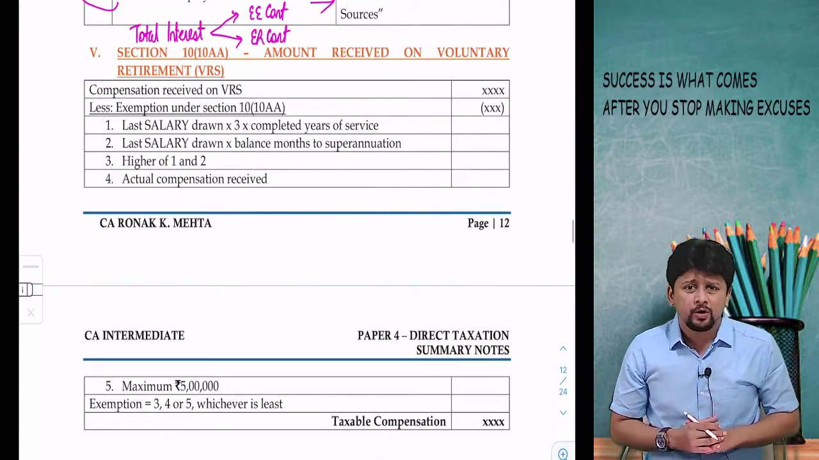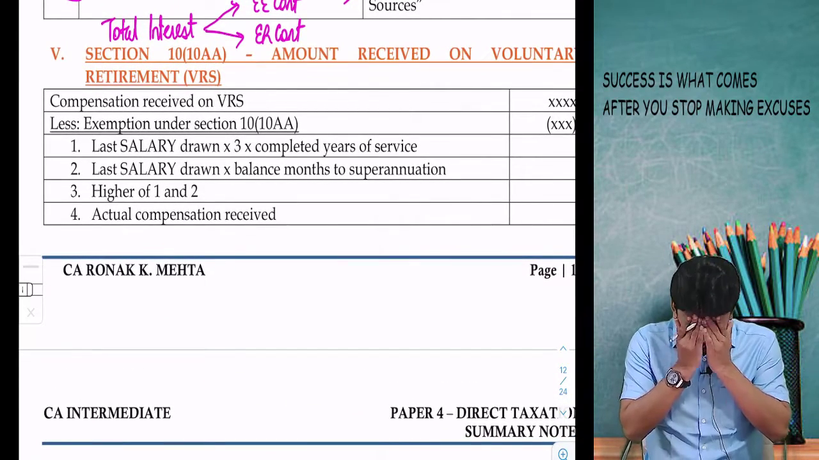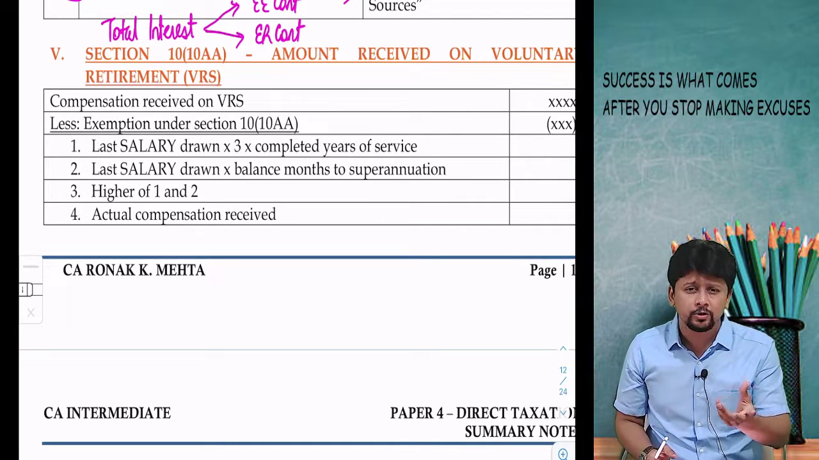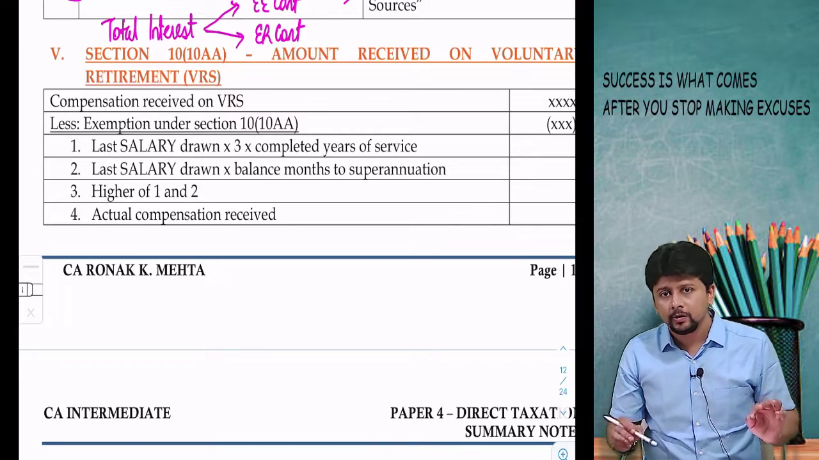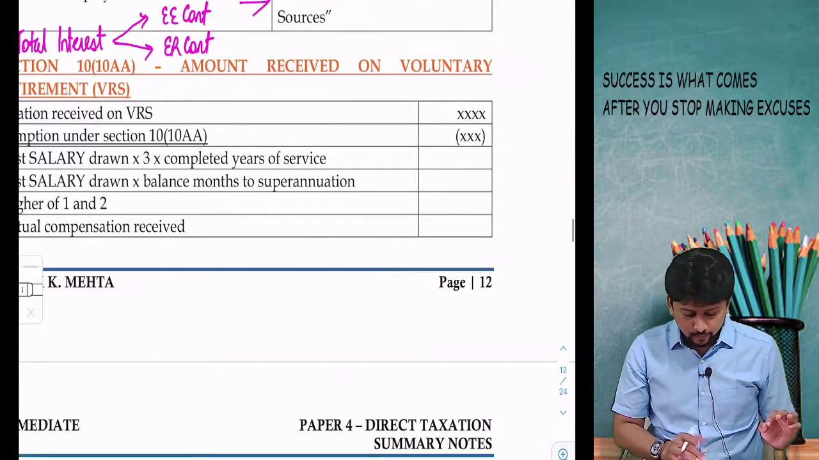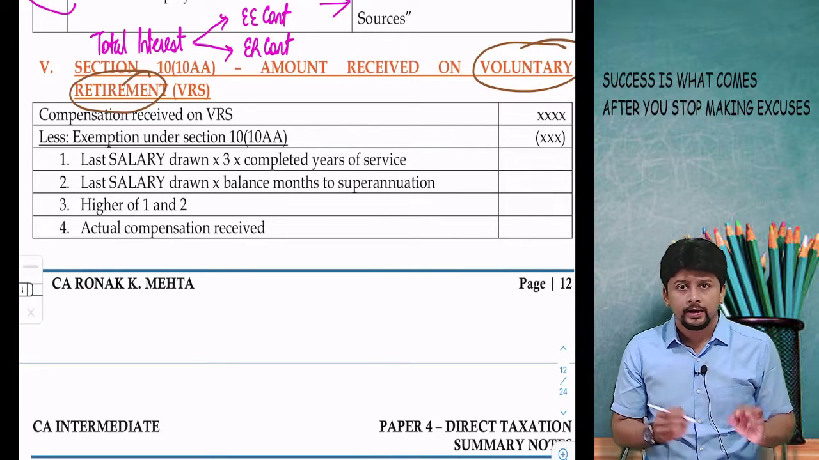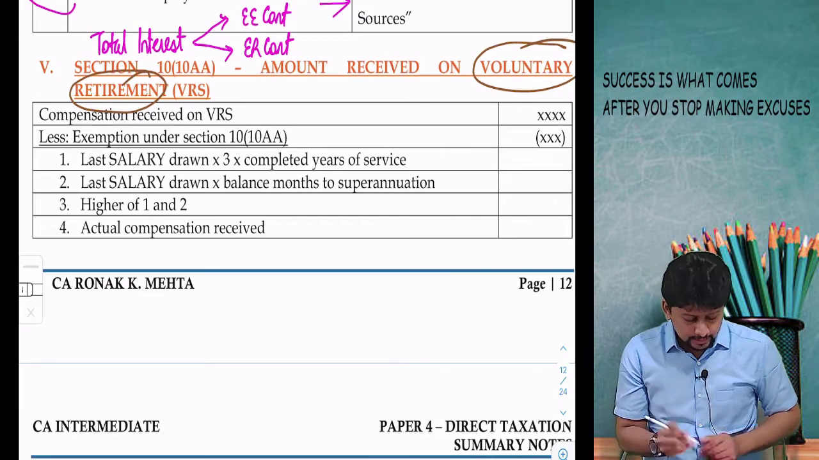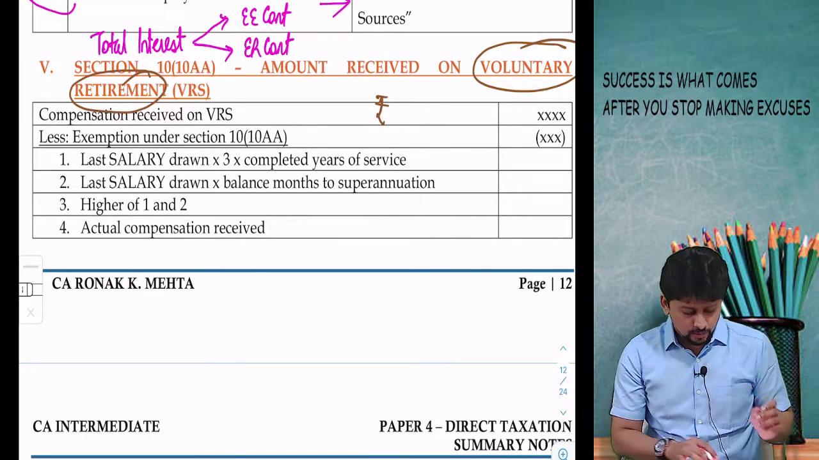A very small section, voluntary retirement, with hardly any chances for this to come up in your exams. I'll just spend 2 minutes on it. It's a formula based thing. The question will indicate to you that the employee has taken voluntary retirement. It will tell you that on voluntary retirement, so and so amount is received. Your exemption will be,